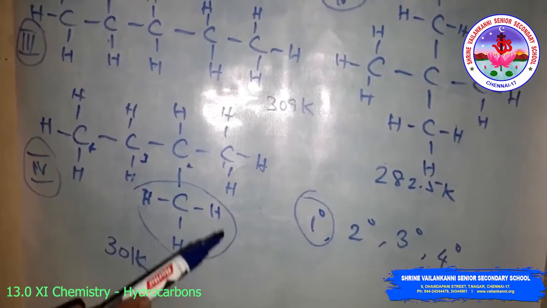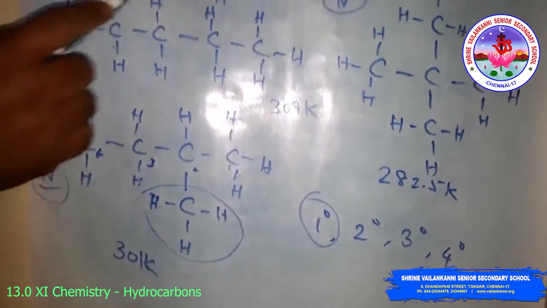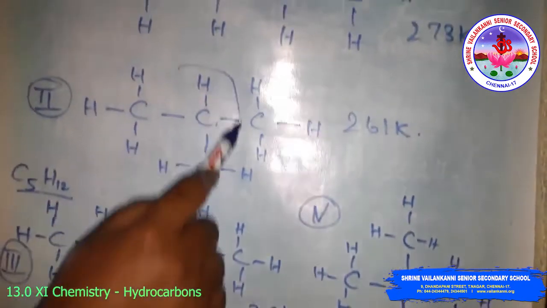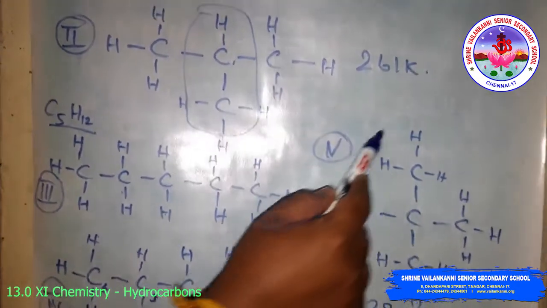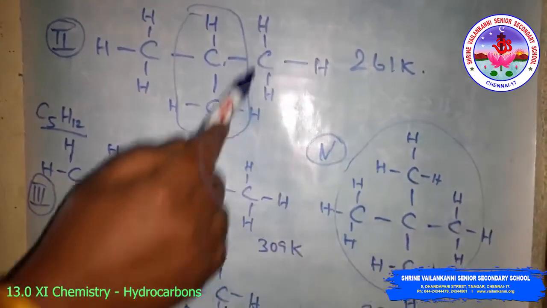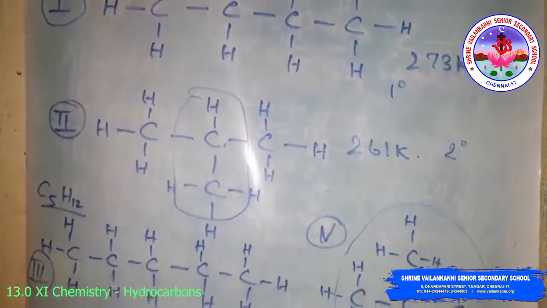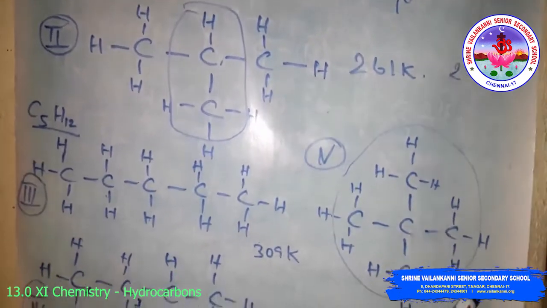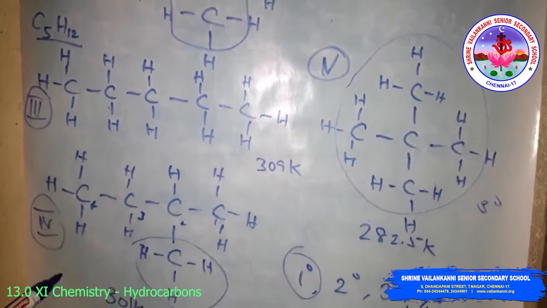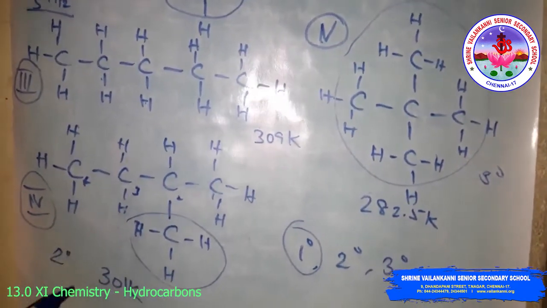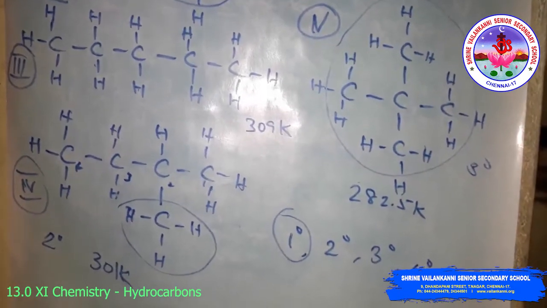The terminal carbon atoms are always primary. A carbon atom attached to 2 carbon atoms is known as secondary. For example, you can tell this is a secondary compound. Then this is the tertiary compound. The first one is primary, this is secondary, and the fifth one is tertiary. Even the fourth one is also a secondary structure, right? This is based on the number of carbon atoms attached.